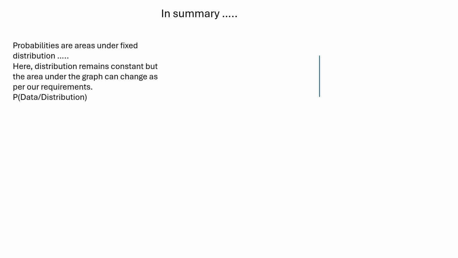So to summarize the difference between probability and likelihood: probabilities are the areas under a fixed distribution. You can see we have these areas. Here the distribution remains constant, but the area under the graph can change. In our example for finding the probability, we were trying to know the probability that a mouse will have a weight between 32 gram and 34 gram. Now this range can change. It can be between 19 to 24, it might be between, let's say, 15 to 30. It might be anything. So here the area under the graph can change as per our requirements.